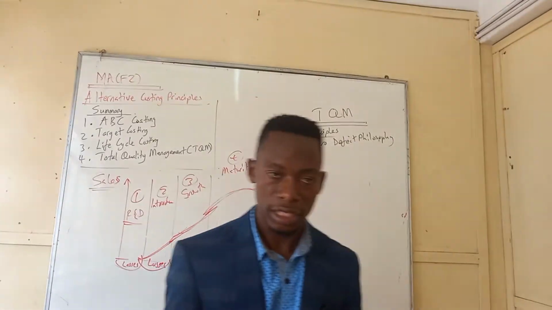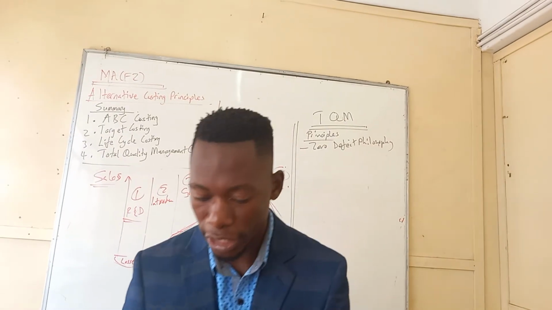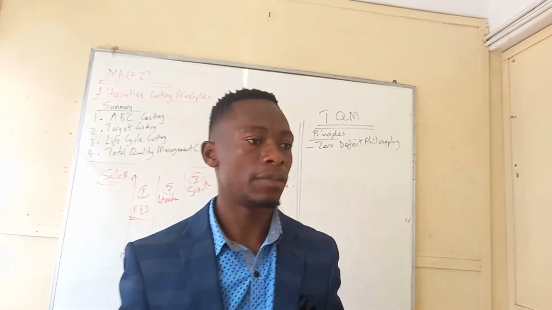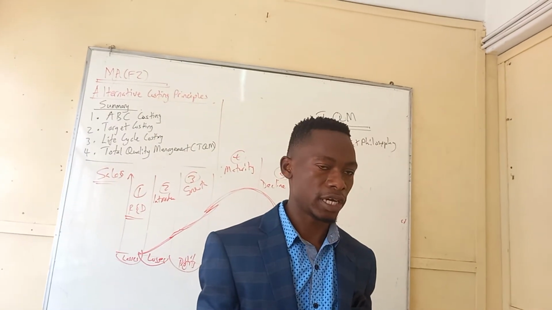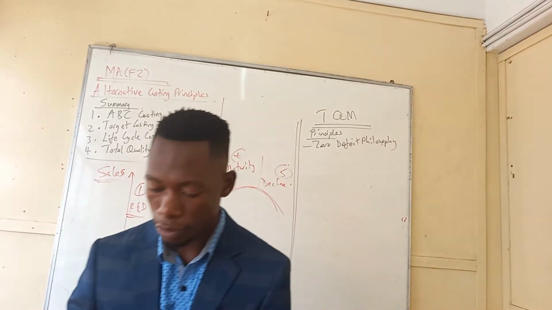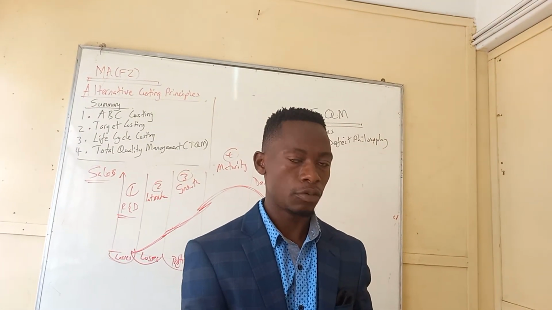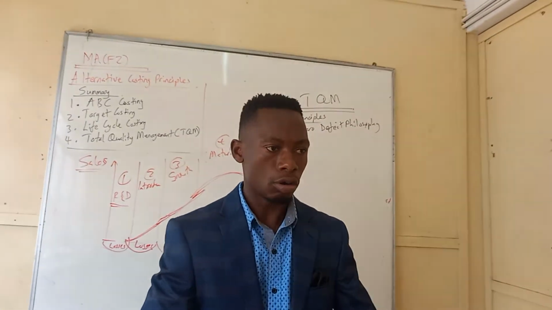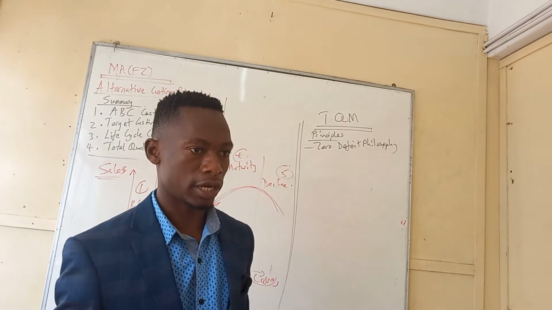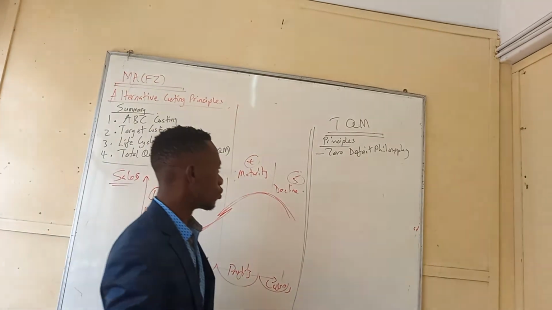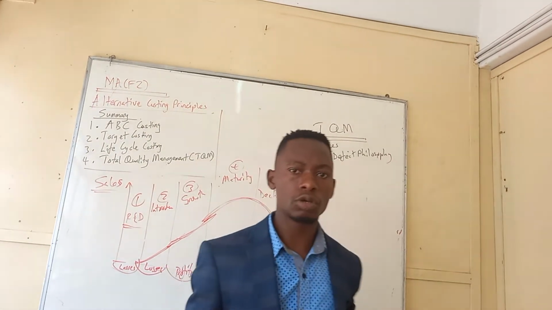We don't need defects. If we give you this material and want you to produce 50 chairs, you have to come up with 50 chairs, not 5 chairs that have not yet met the quality. We don't accept that in total quality management. We want zero defect, no room for error.